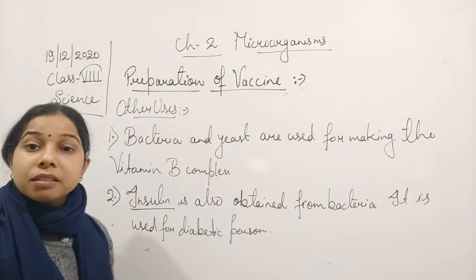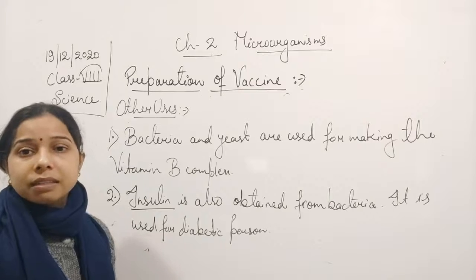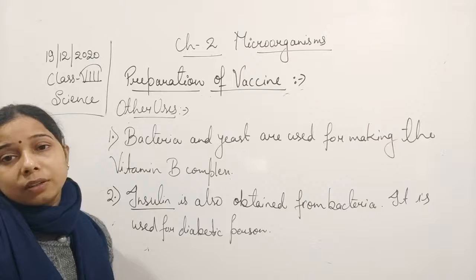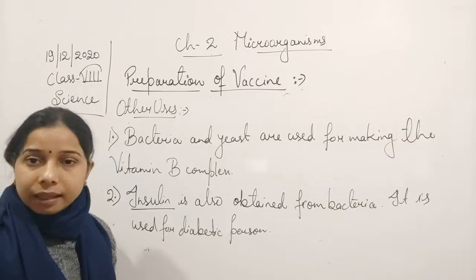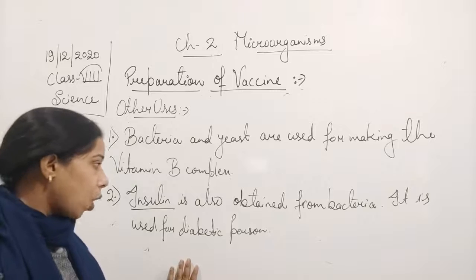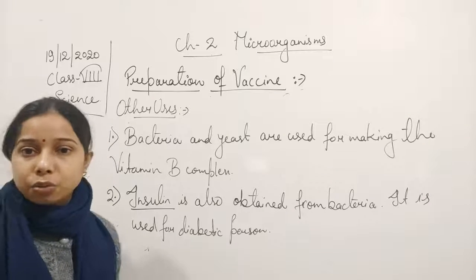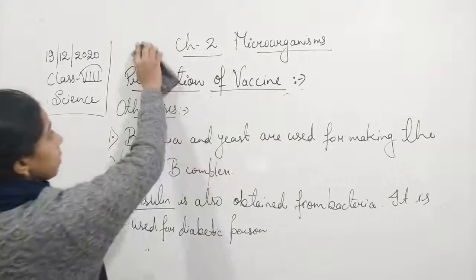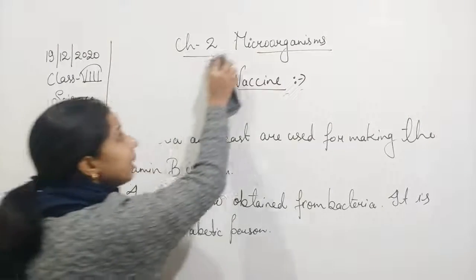So these are the other medicinal uses of the microorganism. In spite of antibiotics and vaccines, they are also used for making vitamin B complex as well as insulin. Now let us see the other uses, students, and that is the agricultural uses.